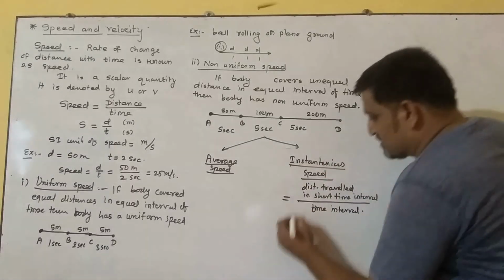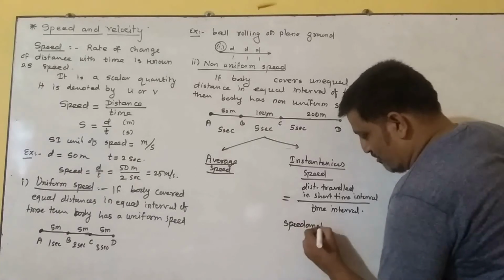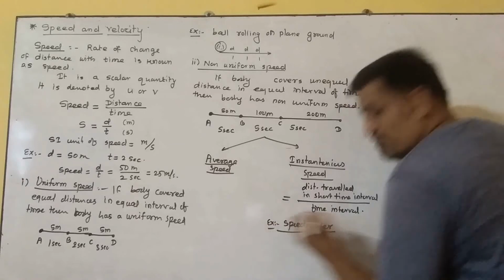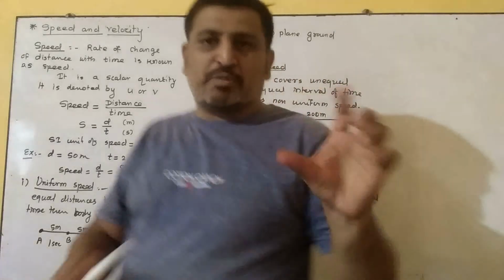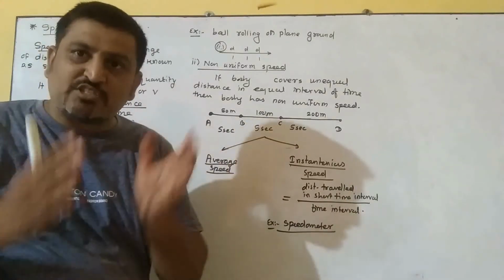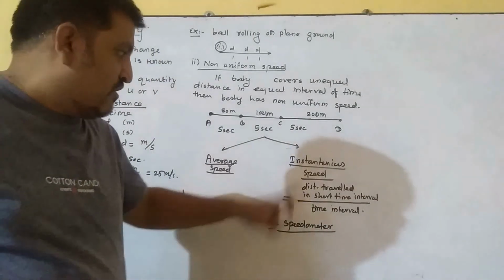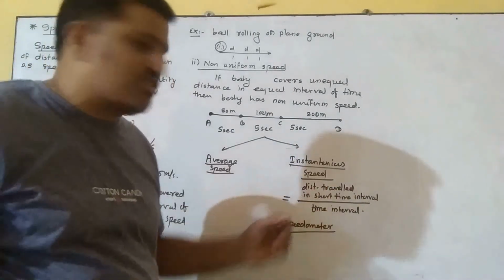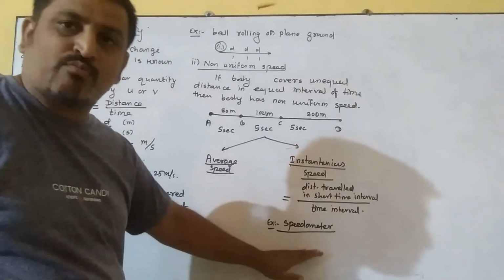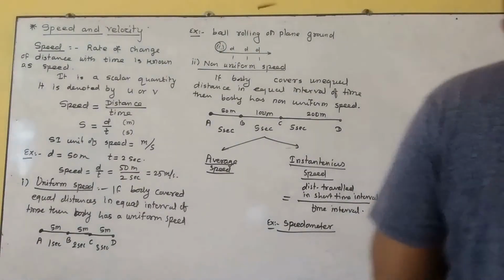This instantaneous speed is shown by the speedometer of all motorbikes. Okay, so in a motorbike there is a speedometer, and on that speedometer we can see the speed, but that speed is nothing but the instantaneous speed. That is nothing but the distance traveled in a short time interval upon that time interval, and that is shown by the speedometer. So keep this example in mind.